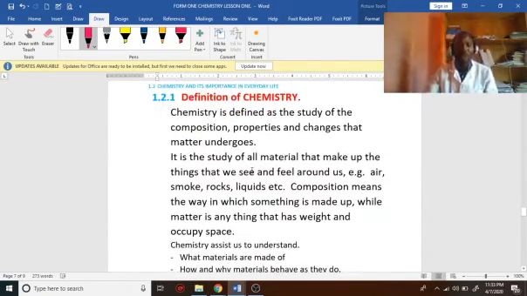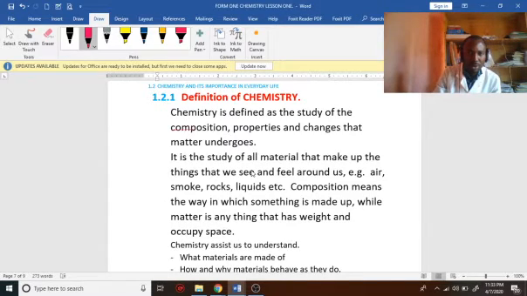So we want to go to what chemistry is today. We say that chemistry is defined as the study of the composition, properties, and the changes that matter undergoes. Yeah, you have to take note.